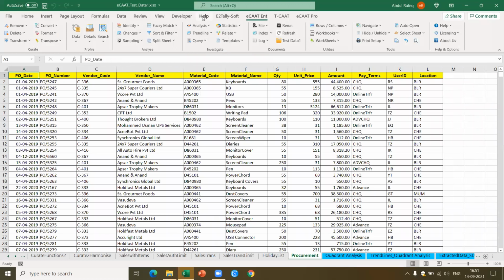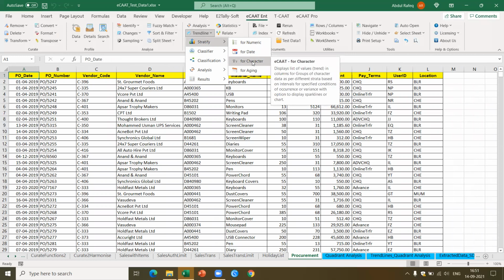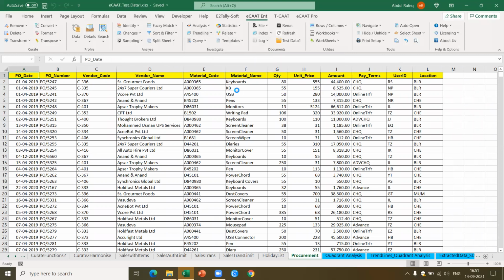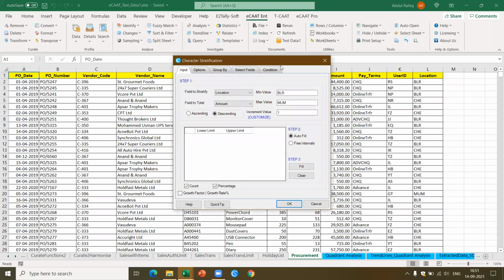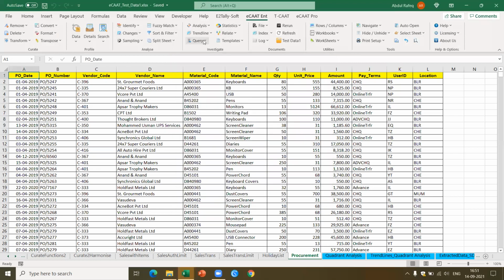So let's say I come back to trend line. I come to stratify, let's say based on the character. So here I'm going to pick up the material name and field total is the amount. Okay, this I think may not be meaningful because we're going based on the name character. This may not be meaningful.